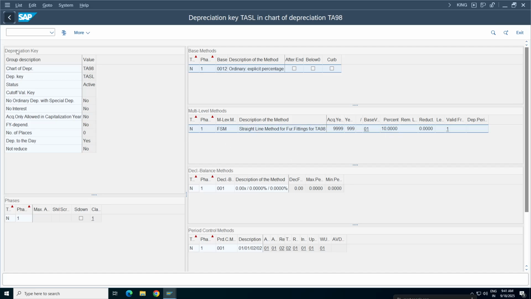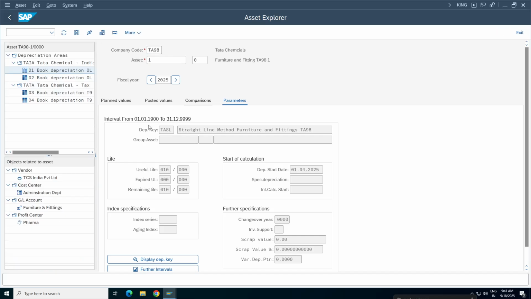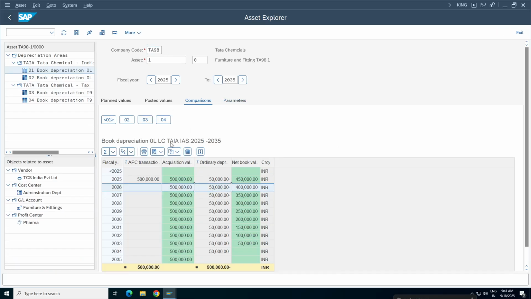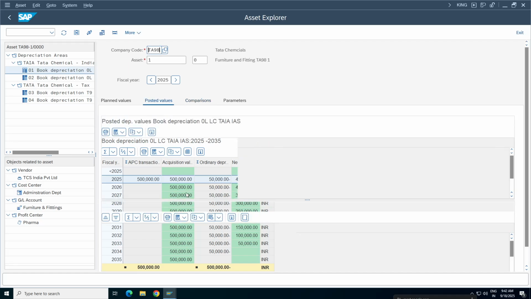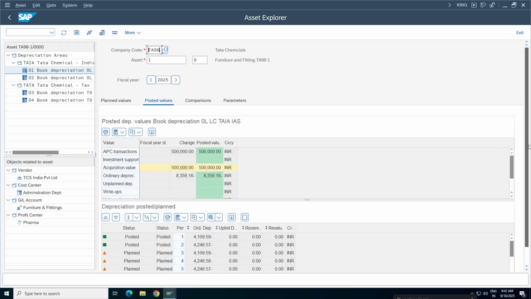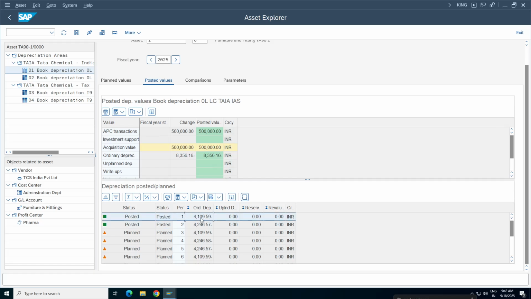Coming back to comparison, every year it will deduct 50,000, but for each period it will deduct 50,000 divided by 12 months. It will calculate based on the days. We already calculated this one, right, Chari? Yes, sir. We already depreciated 2 months.